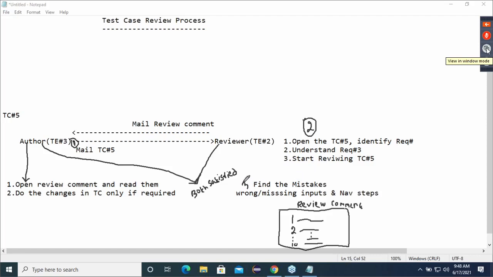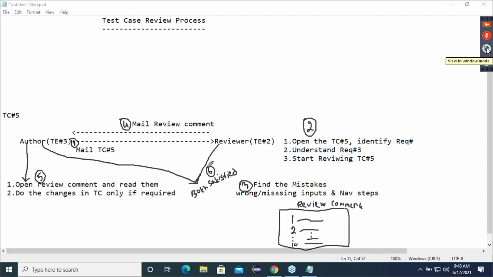After that, this is step number 3. He is going to find some mistakes. All these mistakes he is writing in review comments. And after that, he is going to send it back to the author. Author will open it, he will read it. If really changes are required, he will do it. Process goes on until both are satisfied.